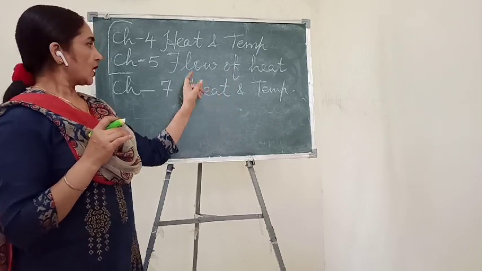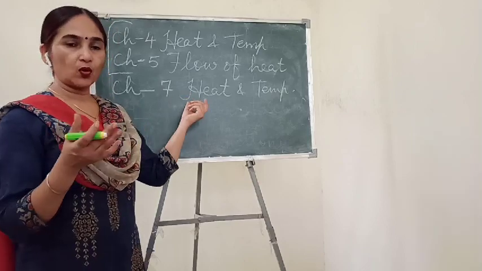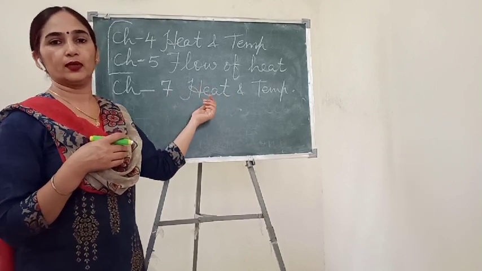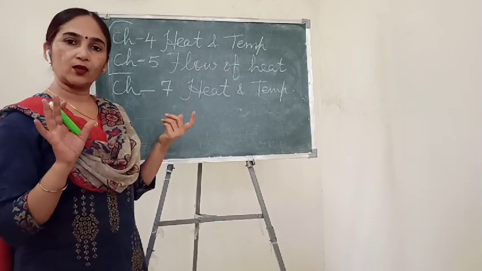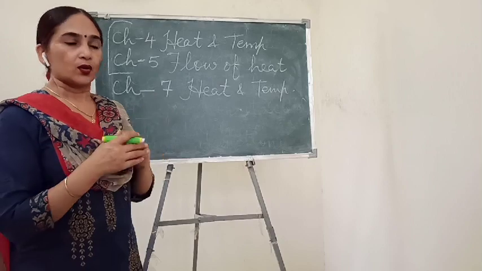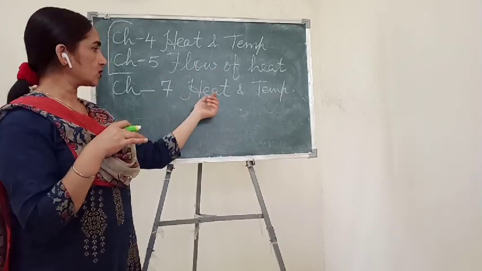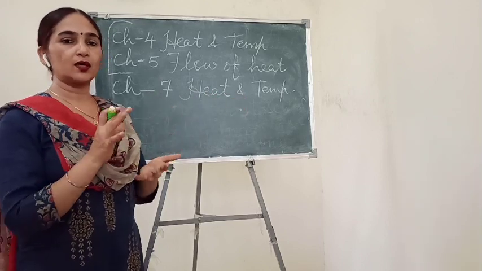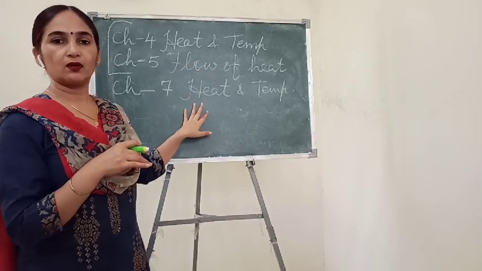Whatever more notes I give you regarding this chapter, include them under this chapter only. Don't write chapter number 4. If you have the old book, then also don't write chapter number 5, flow of heat. Don't write that chapter number. Include those notes in chapter number 7, because in the new book this matter is included in the 7th chapter. Understand?